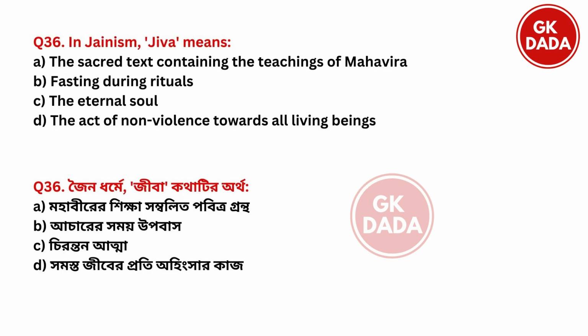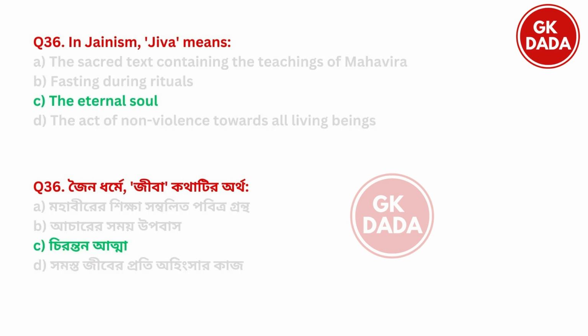Next, in Jainism, Jiva means what? Option A, the sacred text containing the teachings of Mahavir. Option B, fasting during rituals. Option C, the eternal soul. Option D, the act of non-violence toward all living beings. So Jiva means option C, the eternal soul.